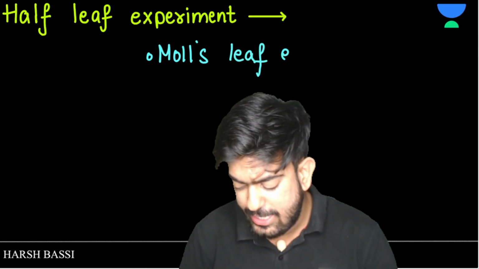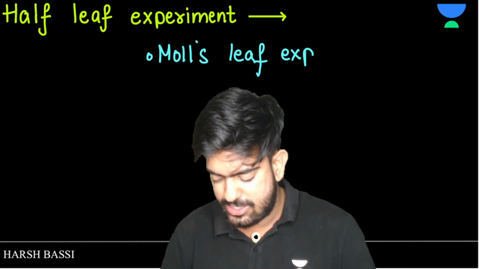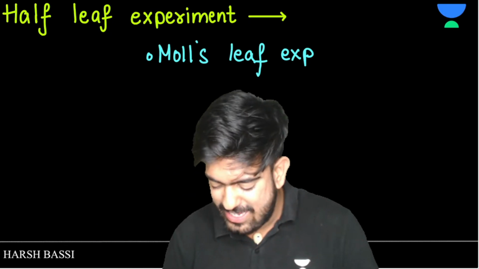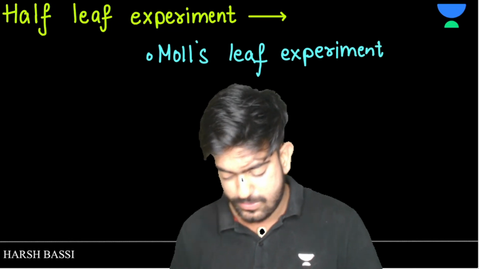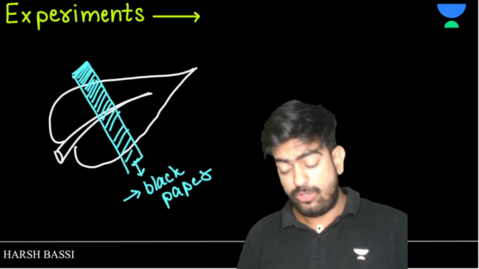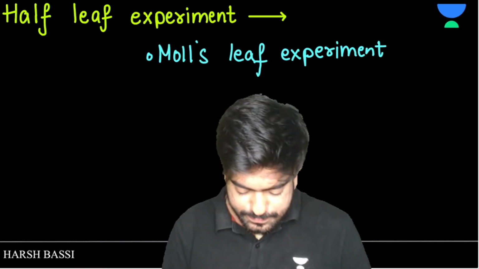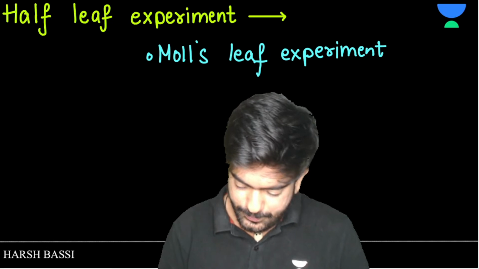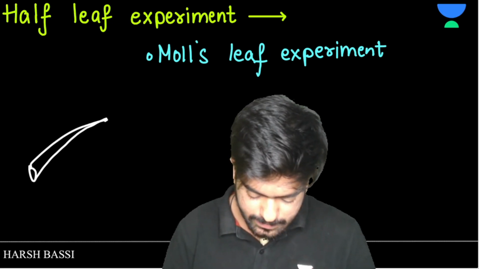In case you have any doubts, let me know in the comment section. So we have Moll's leaf experiment. Now in this experiment, they took another leaf, a very beautiful leaf.